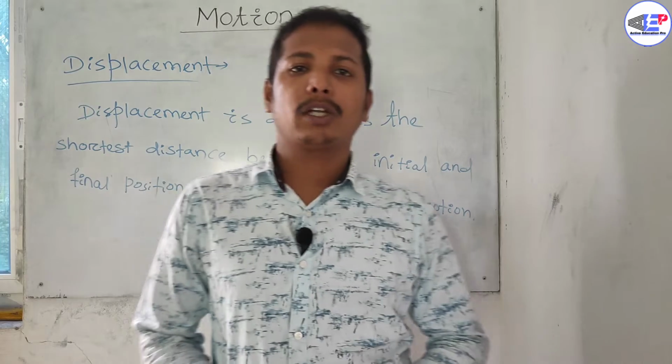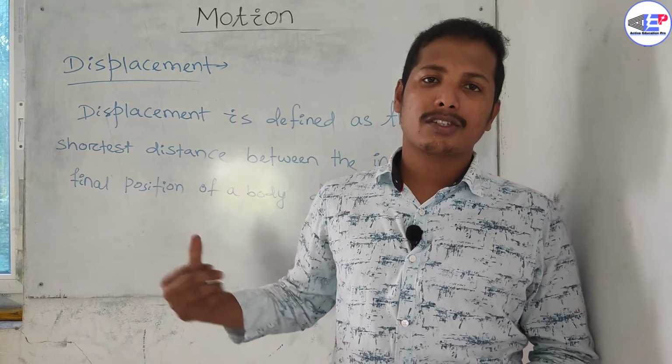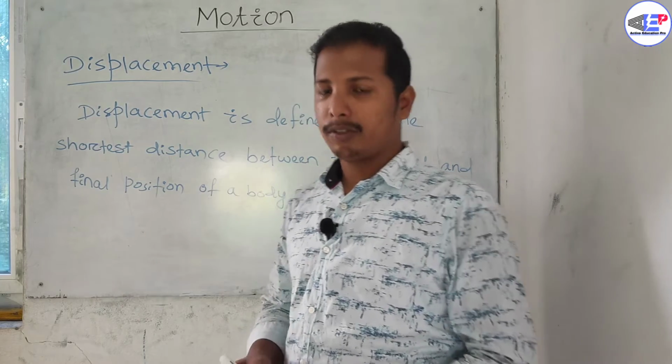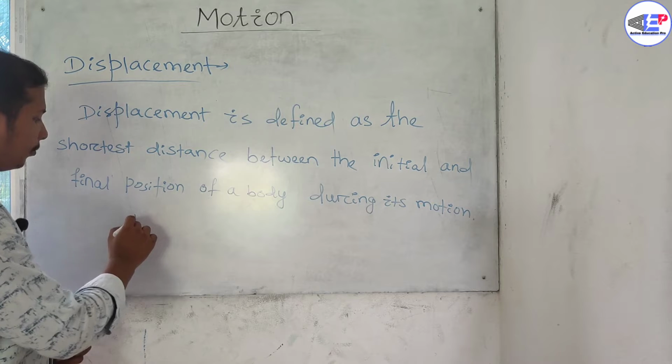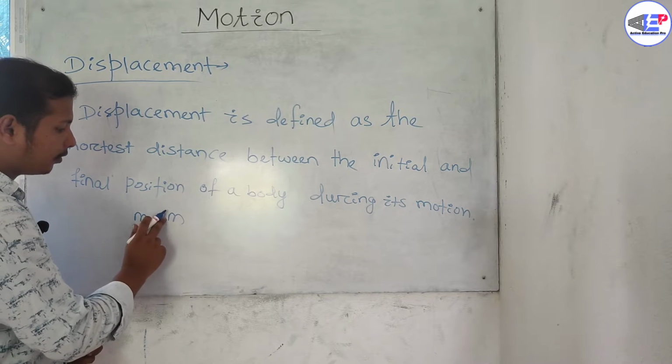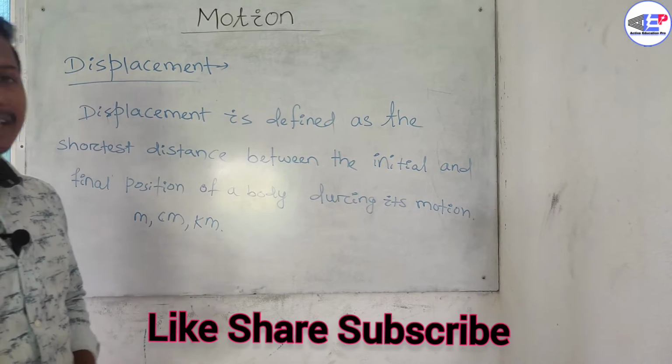Displacement is a vector quantity. That means it depends upon direction and it has magnitude. Its unit is same as distance, that is meter, centimeter and kilometer. Let us take an example.